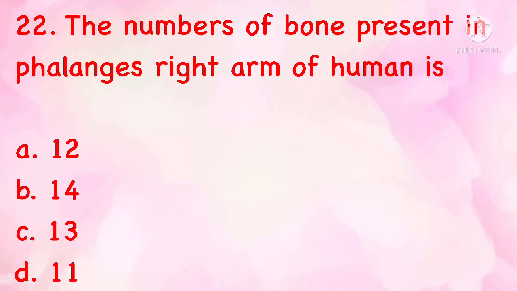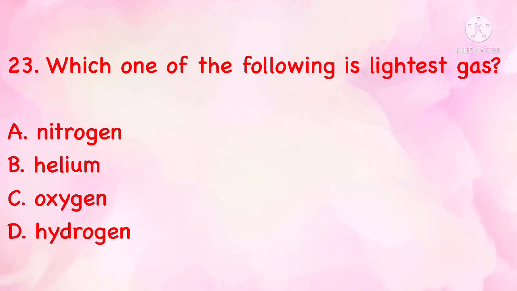The number of bones present in phalanges, right arm of women is 12, 14, 13, 11. The correct answer is 14. Which one of the following is the lightest gas? Nitrogen, helium, oxygen, hydrogen. The correct answer is hydrogen.